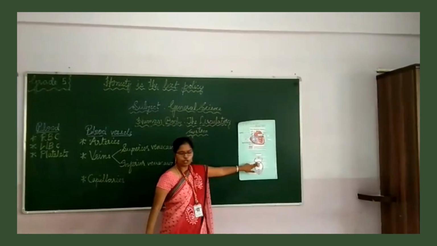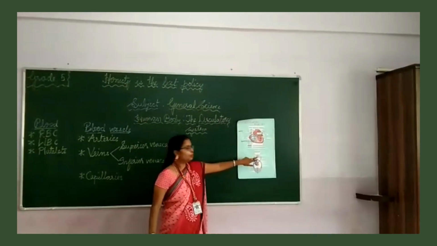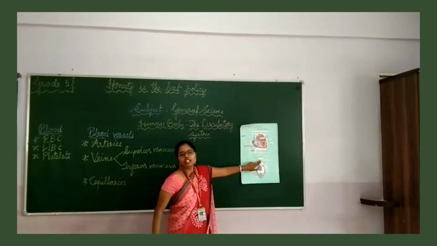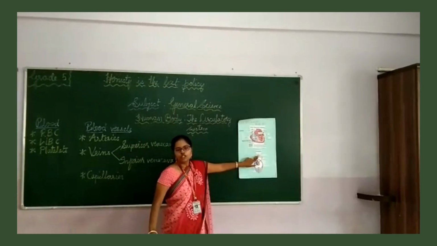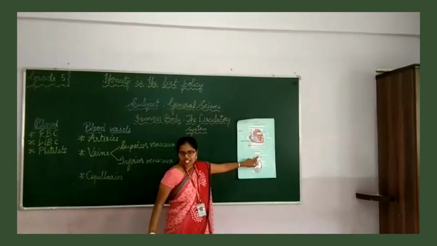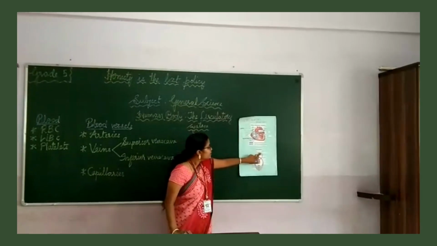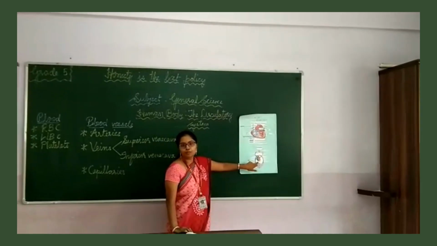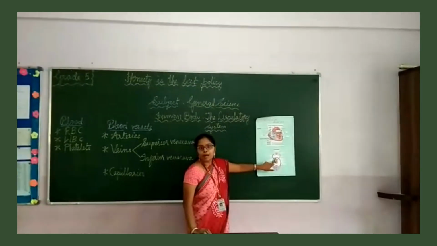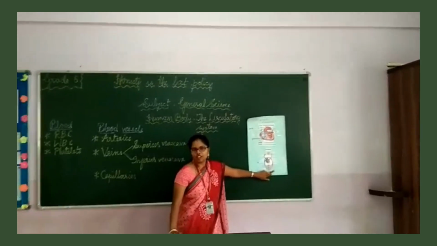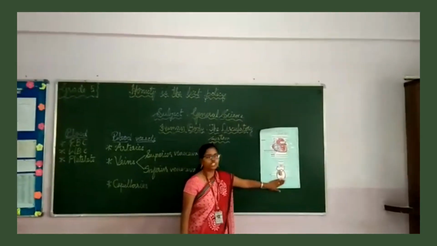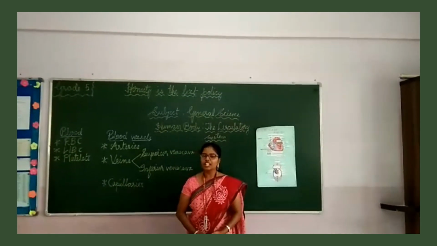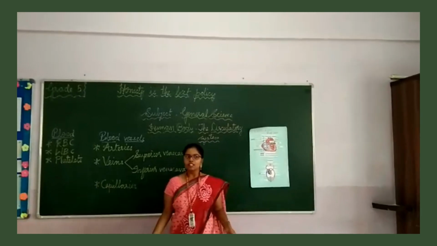Second, this impure blood is pumped from the heart to the lungs for purification, and in the lungs the blood is purified. So from lungs again the oxygenated and purified blood is pumped back to the heart. Finally, the pure blood is pumped out of the heart to all parts of our body. Hence, the process of circulation in our body is completed. So that is how circulation happens in our body.